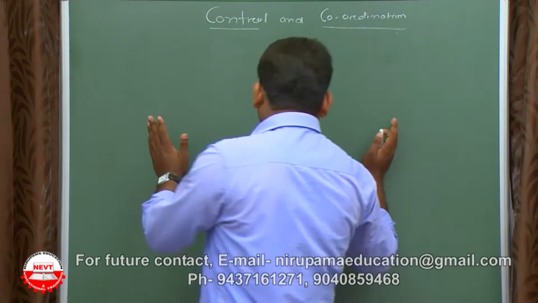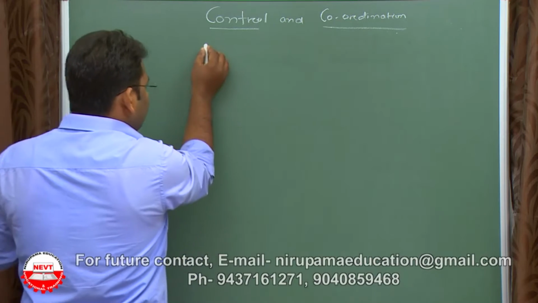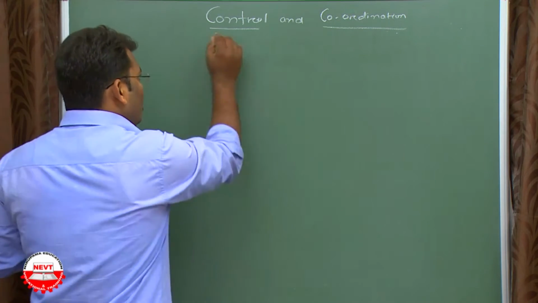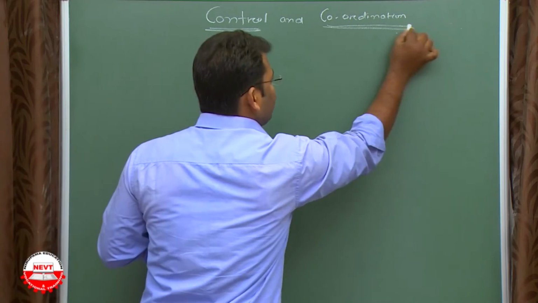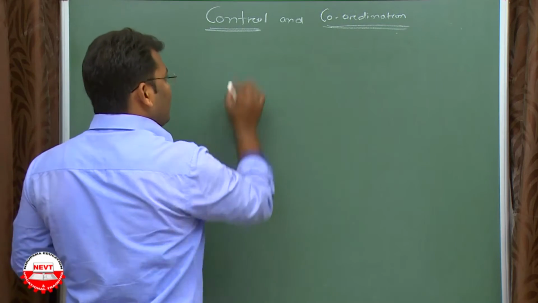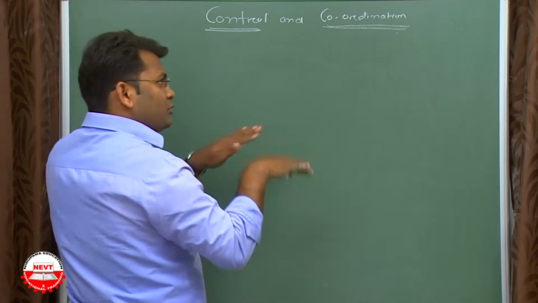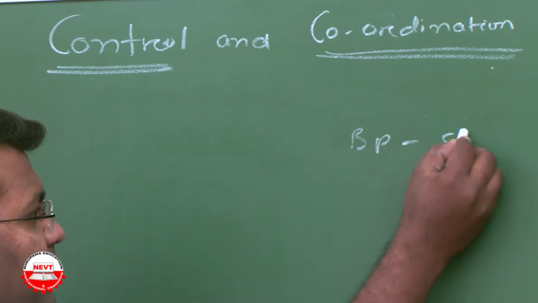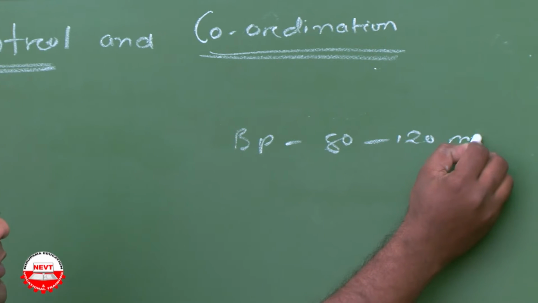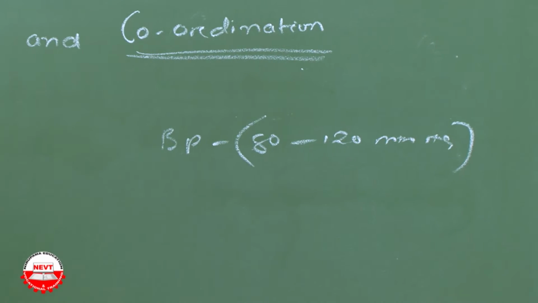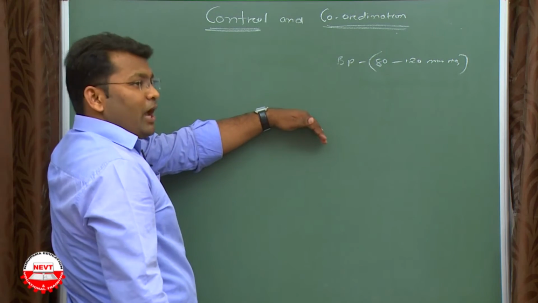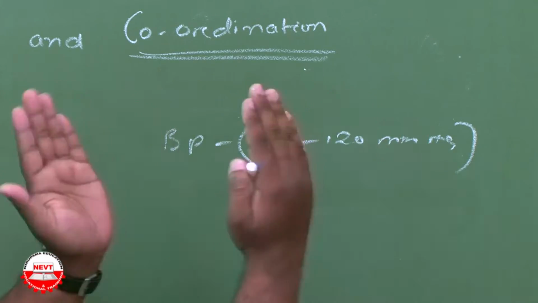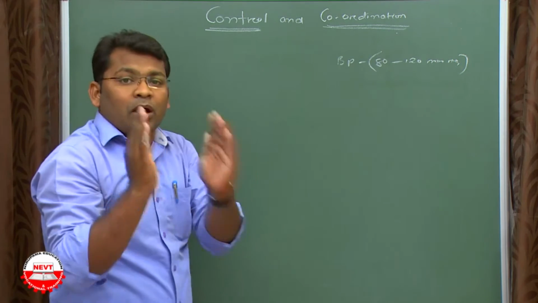So what are the systems associated with our body? All the systems are being controlled by the nervous system. And what is the meaning of control and coordination? Remember, control means not maximum, not minimum. It should be in a balanced form. Right now, the BP range is 80 to 120 millimeter mercury pressure. It's a control range. Less than 80 is hypotension, more than 120 is hypertension. That control range of BP is being controlled by the nervous system.